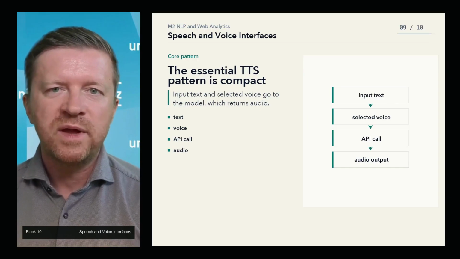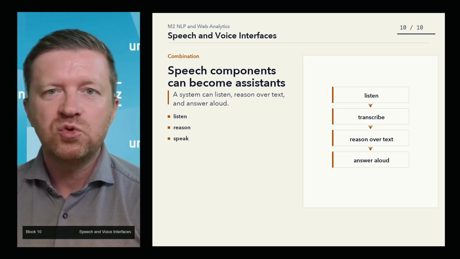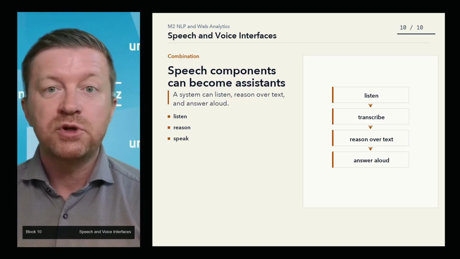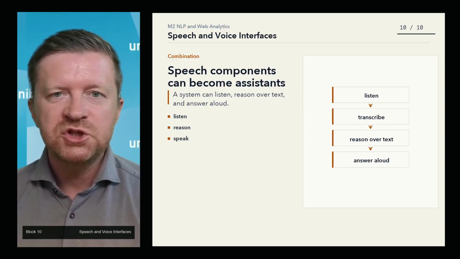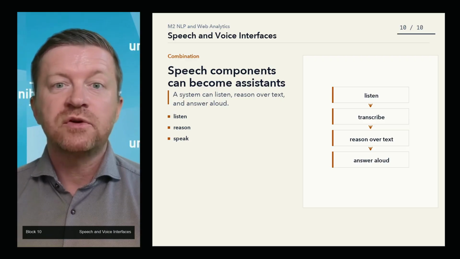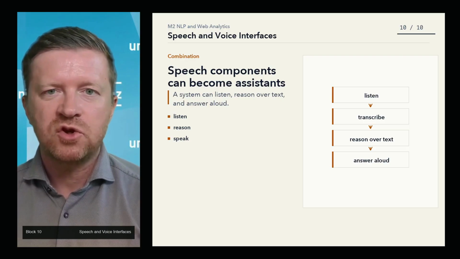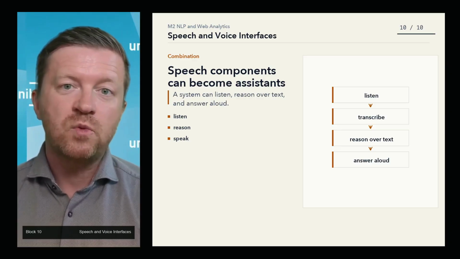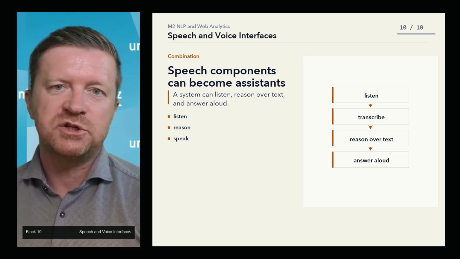Around that core, we can build a more complete application. For example, we could build a tool that takes a written announcement and produces audio in several voices. Or we could combine speech-to-text and text-to-speech to create a conversational assistant that listens, reasons over the transcript, and answers aloud. Once you understand the individual components, these combinations become easier to design.